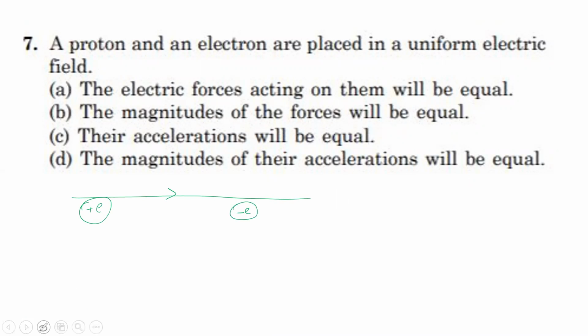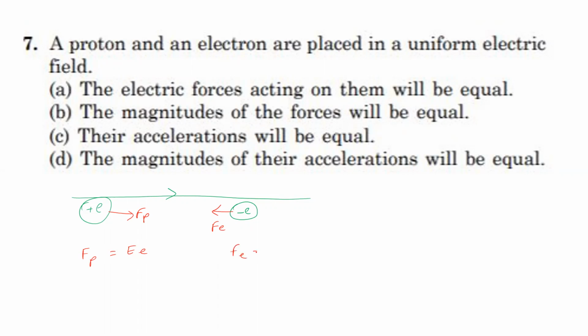On the proton, the force will act in the direction of the electric field. But the force on the electron acts in the opposite direction to the electric field. Both charges have equal magnitudes, so the force on the proton is equal to E into e, the electric field intensity into the charge of the electron.